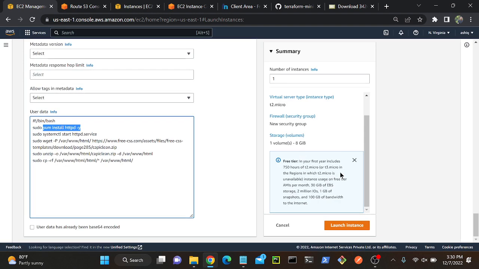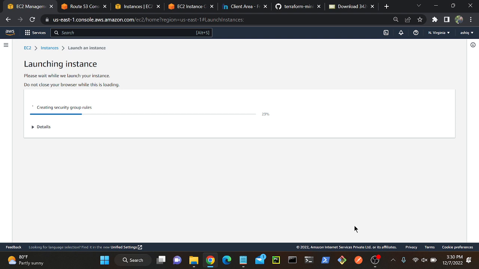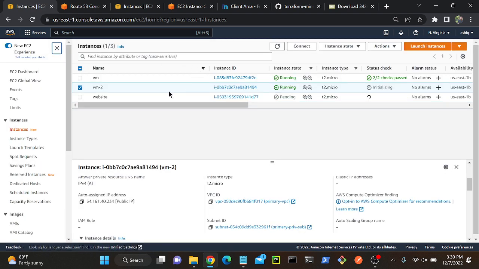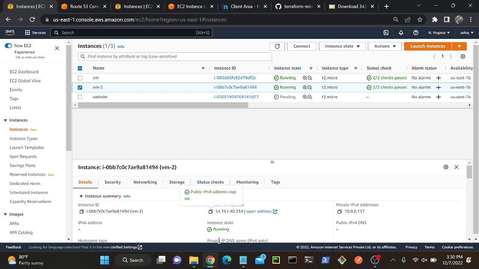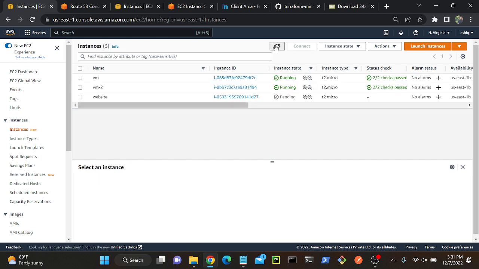I will execute this command, launch instance. Okay, let me do that. So now my server is in pending state, so it's progressing. Once it's up and running, I'll copy this public IP address and paste it over here. I'll get a ready-made website over there. I don't need to create it manually, it will be created automatically. Let me check. Okay, refresh.